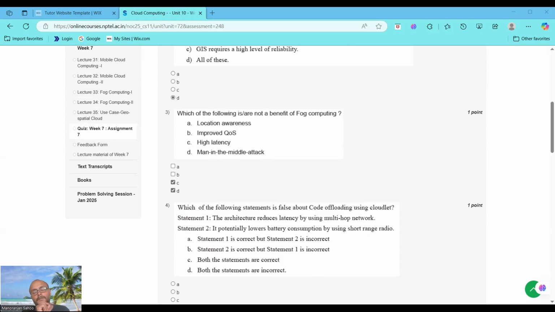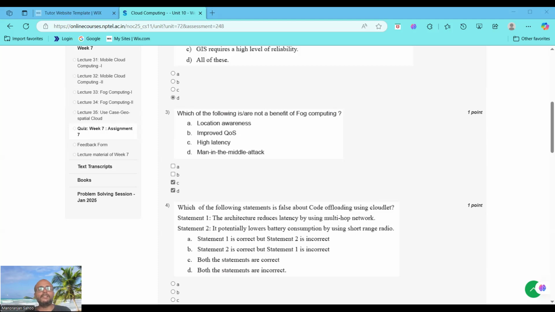Let's explain the options. Option 1 is location awareness. Fog nodes process data locally, leveraging proximity, so it is a benefit. Improving quality of services is a benefit. Reduced latency and better service delivery is a benefit. But high latency is not a benefit. Fog aims to reduce latency.